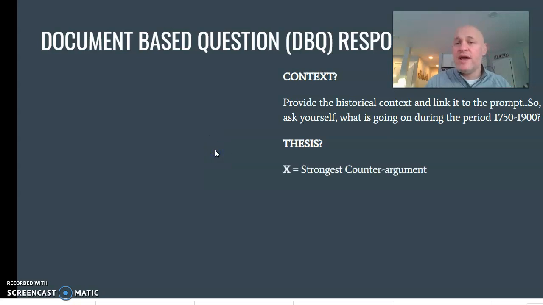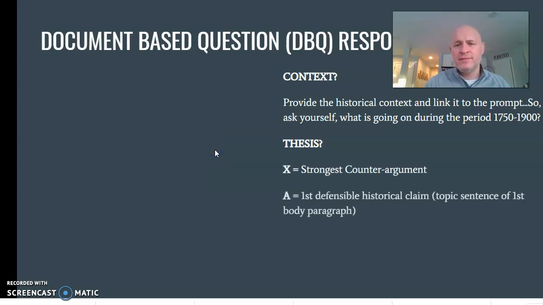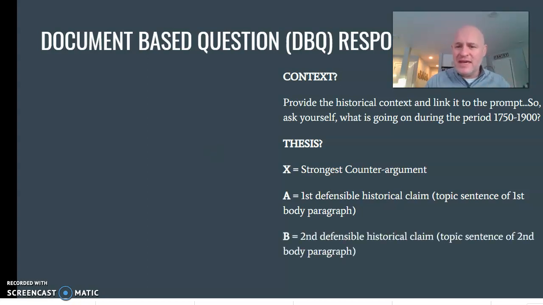Thesis: X is your strongest counter argument. A is your first defensible historical claim and will become the topic sentence of your first body paragraph. B is your second defensible historical claim. Make sure those two are in agreement. Do not make one statement that contradicts the other statement. A and B should be in agreement.